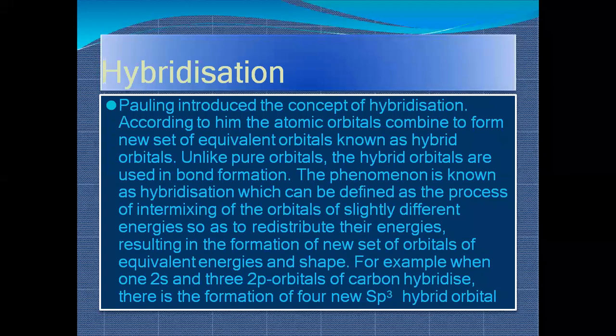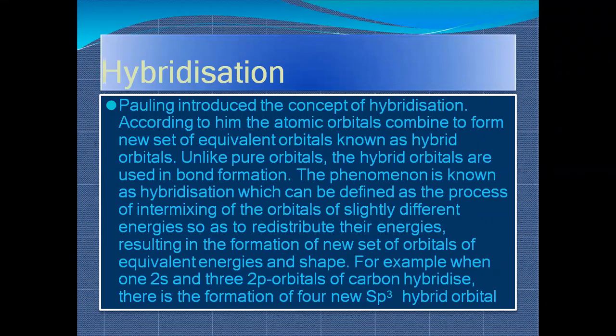Okay. So let us talk about the most important thing of your chapter, hybridization. Pauling introduced the concept of hybridization. According to him, atomic orbitals combine to form a new set of equivalent orbitals known as hybrid orbitals. A basic fact we have understood is that atomic orbitals combine by head-to-head overlapping or side-to-side overlapping. But why do the atomic orbitals combine? They combine to form new atomic orbitals of equivalent energy. Equivalent energy means nearly similar energy.